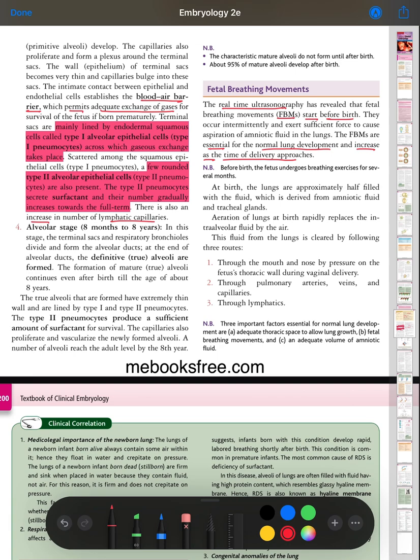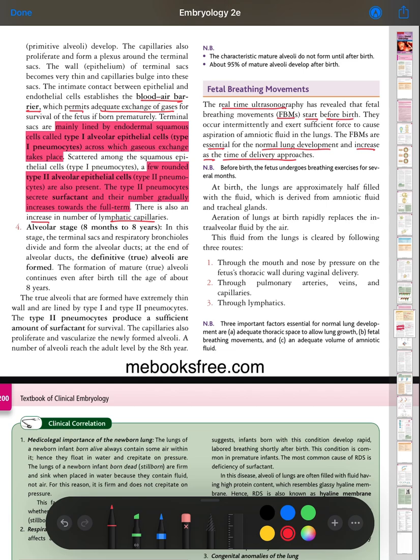Notably, before birth the fetus undergoes breathing exercise for several months. At birth the lungs are approximately half filled with fluid derived from amniotic fluid and tracheal glands. Aeration of the lung at birth rapidly replaces the entire alveolar fluid with air.